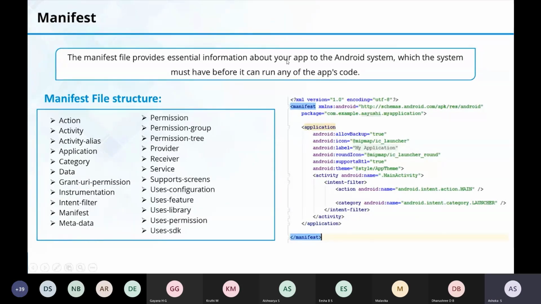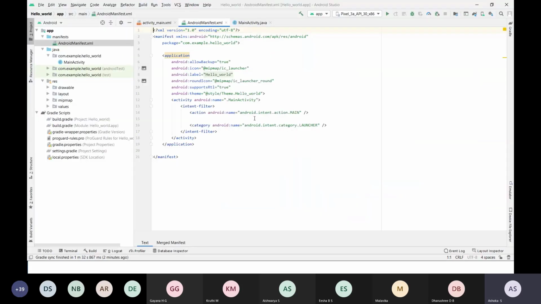The necessary information that is required to run your app will be provided by the manifest: actions, activities, data, permissions, group permissions, who is the receiver, who is the sender, who uses everything. All these permissions are required. Metadata.